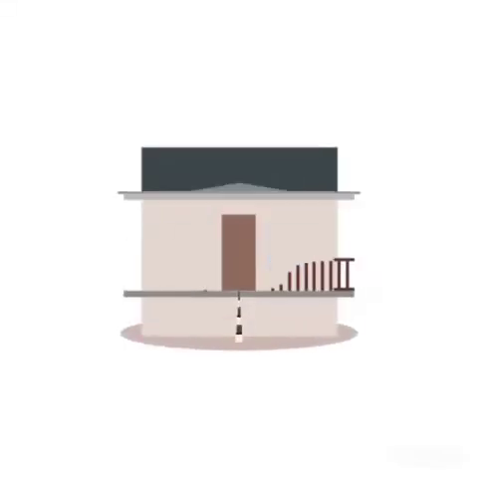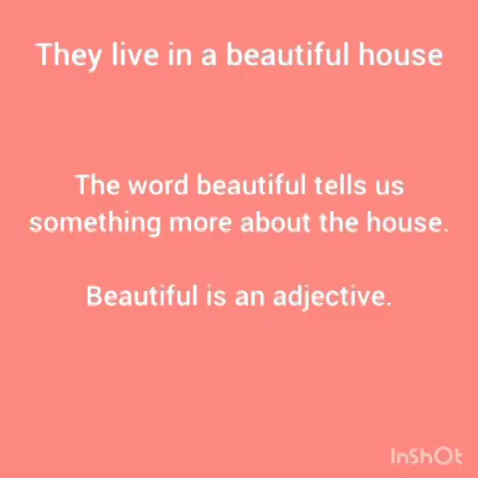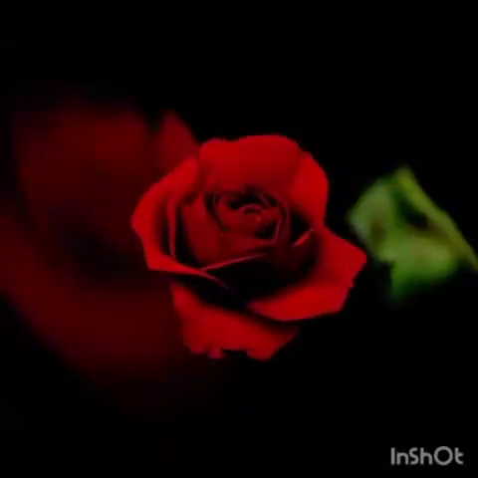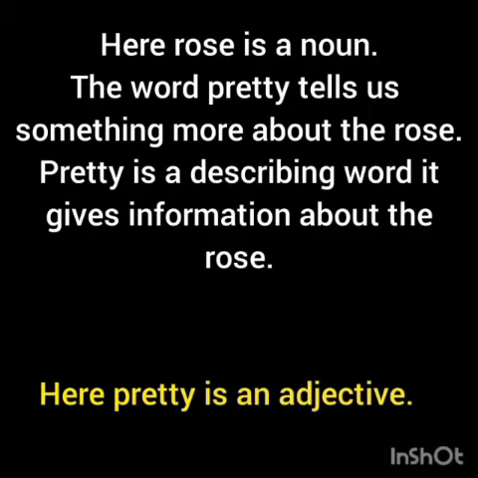They live in a beautiful house. Here, house is a noun. The word beautiful tells us something more about the house. Here, beautiful is an adjective. A pretty rose. Rose is the noun. The word pretty tells us something more about the rose. Pretty is a describing word. It gives information about the rose. Here, pretty is an adjective.